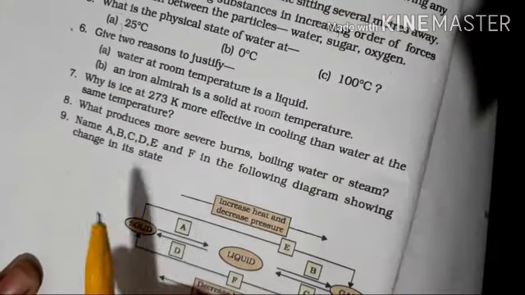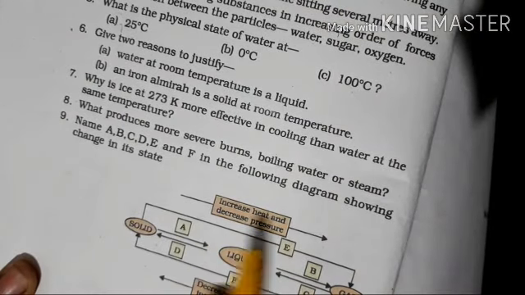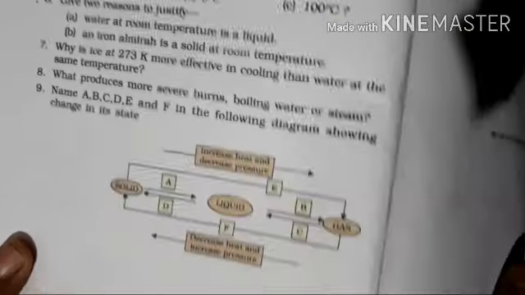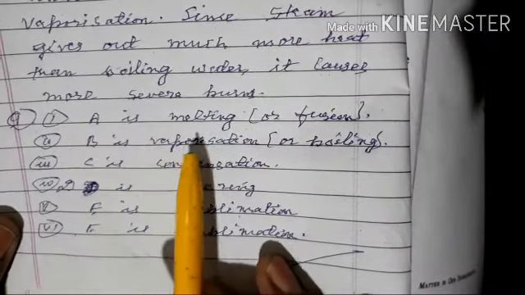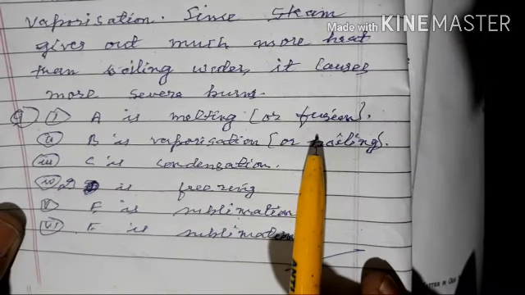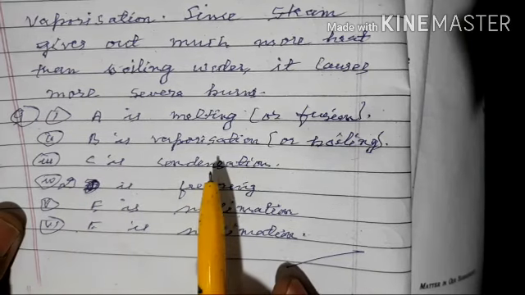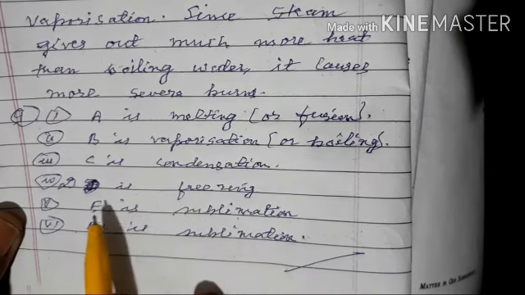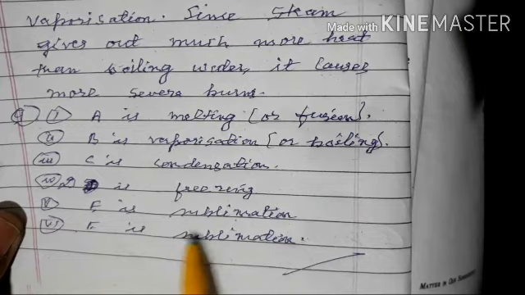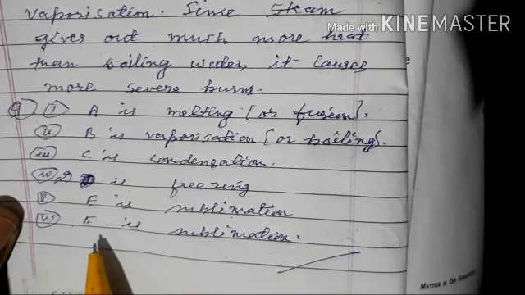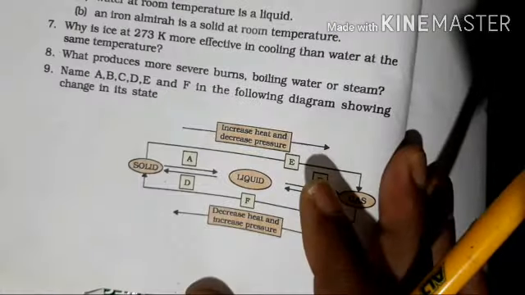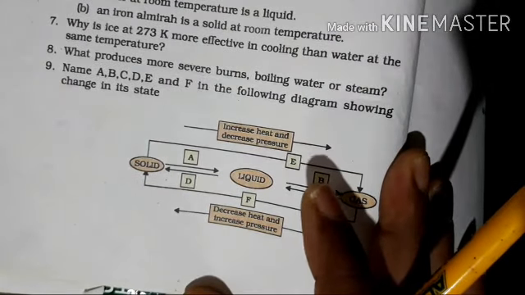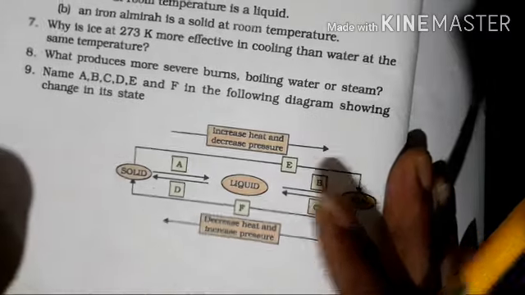Now next thing, name A, B, C, D, E and F in the following diagram showing change in state. A is melting or fusion. B is vaporization. C is condensation. D is freezing. E is sublimation. And F is also sublimation. So all these things are in this chapter.